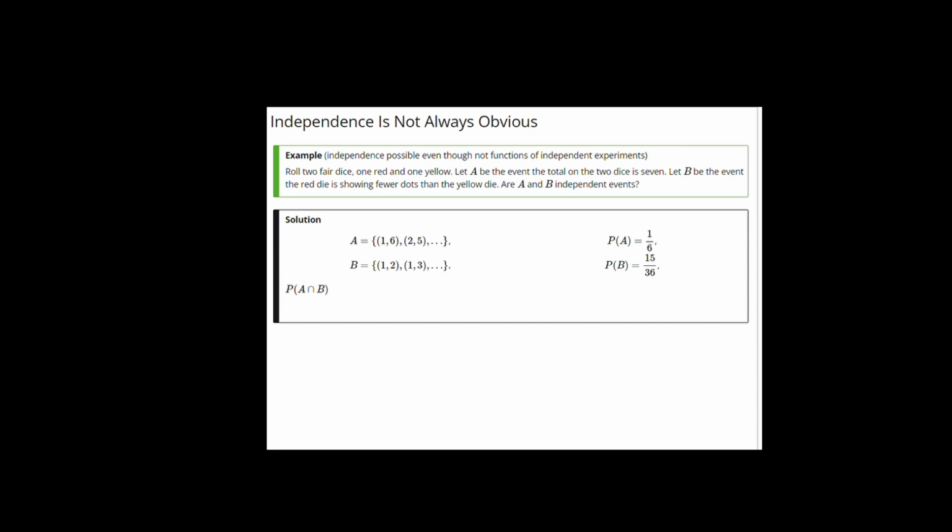What about the probability of A intersect B? A intersect B says that the total on the two dice is 7 and the red die shows fewer dots than the yellow die. The event A intersect B can happen in 3 ways. The total has to be 7, and the first number has to be smaller than the second. So we have the pairs 1, 6, 2, 5, and 3, 4. And those 3 points have probability 3 out of 36, which in this case is not the same as the probability of A times the probability of B. So in this case, the events A and B are dependent.